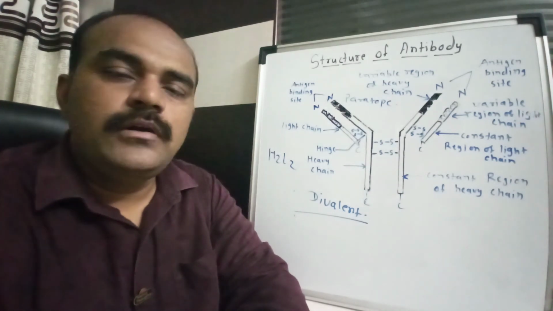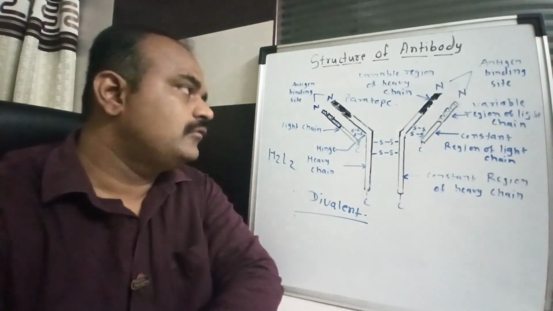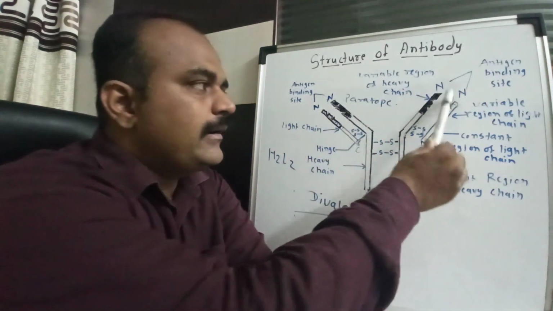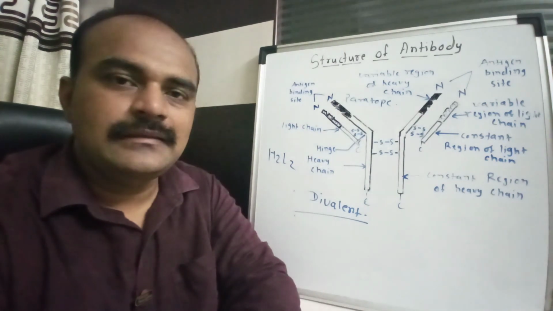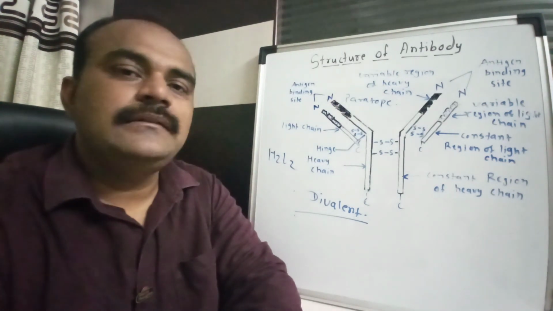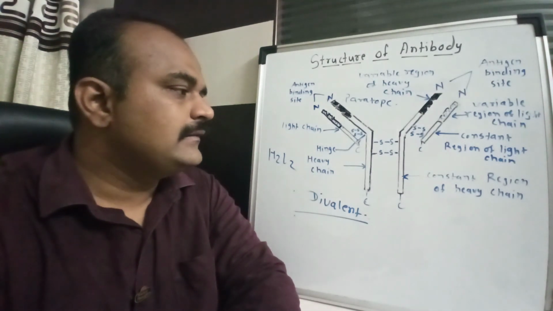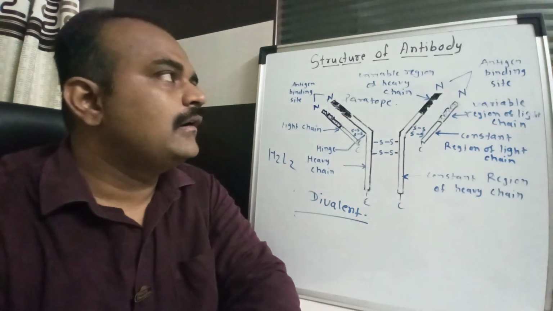Every antibody has 2 sites for antigen binding. This is the binding site, and this is the binding site. So 2 binding sites are there, and that's why it is called divalent. So this is the structure of the antibody.